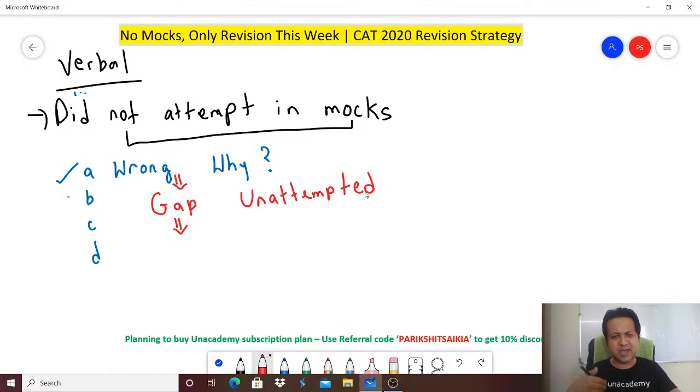It could be a question as simple as, what was the inference from the passage, or what was the tone of the passage. Fine, but every time you get the tone wrong, 90% of the times you are getting the tone of the passage wrong.